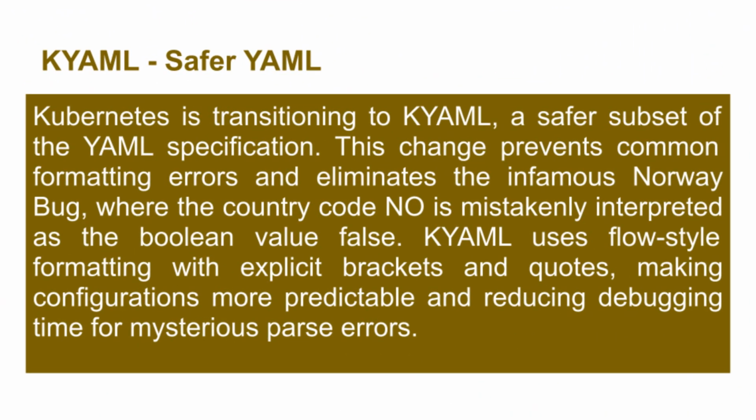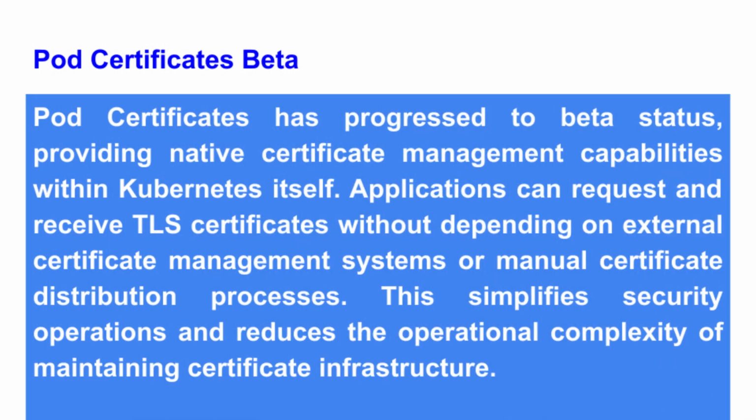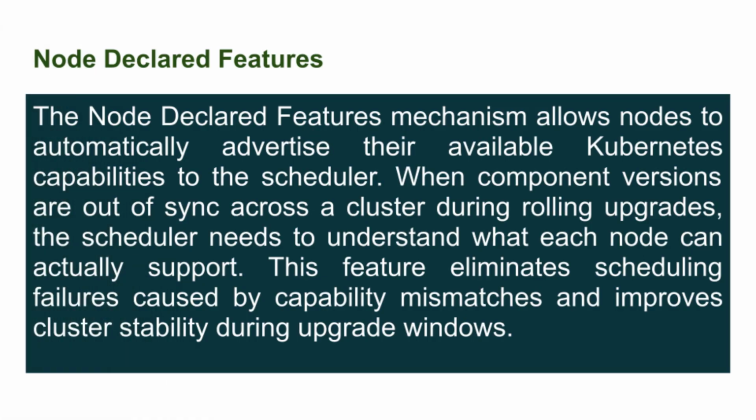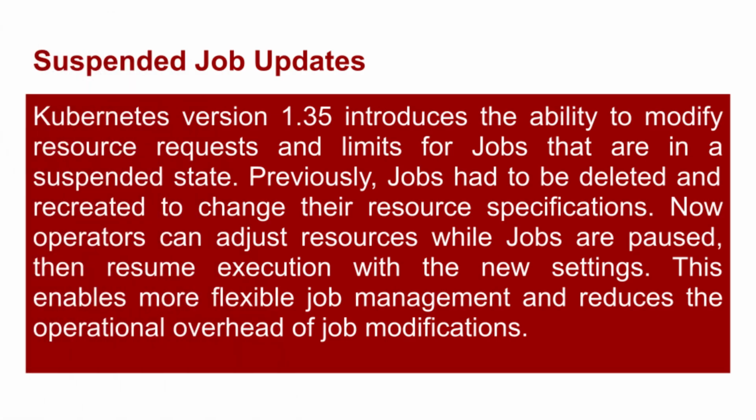Kubernetes is also moving to KYAML. This prevents common formatting errors, including the infamous Norway bug where the country code NO gets interpreted as the boolean false. Pod certificates is in beta, giving you native certificate management without external tools. And there's a feature called node declared features that helps the scheduler understand what each node can actually do when component versions are out of sync.